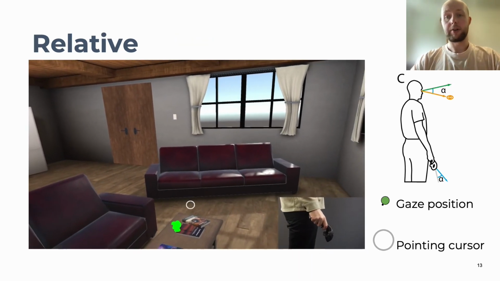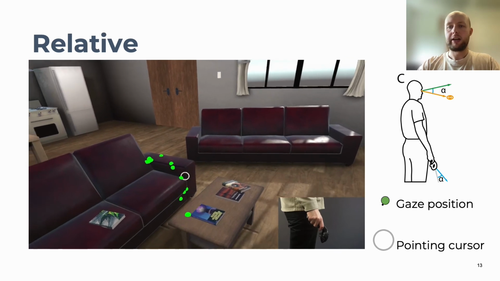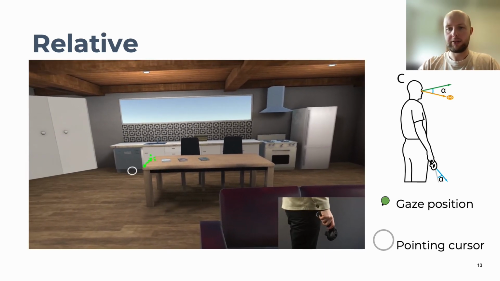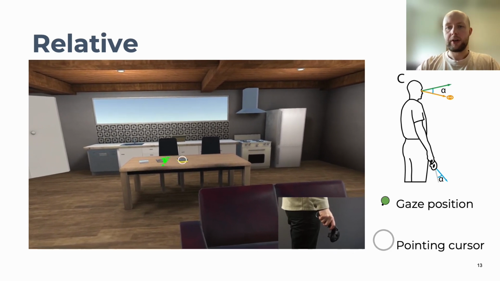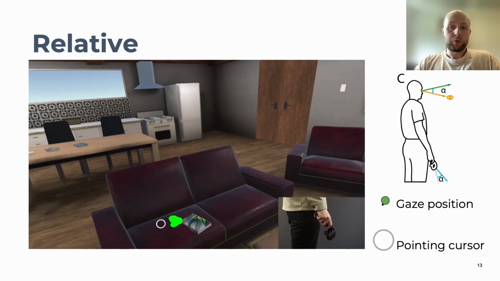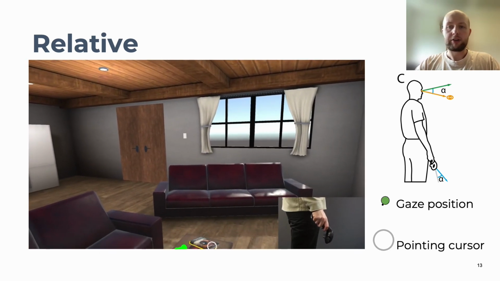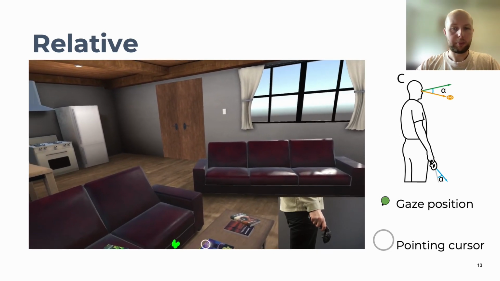The relative weighted technique uses relative hand movements to minimize the required head movement and allow small adjustments to the pointed direction from a lazy resting position. Here we use a standard VR controller, and these movements are made relative to a calibrated neutral controller direction, and the offset between them is then applied to the gaze direction as a fallback modality.